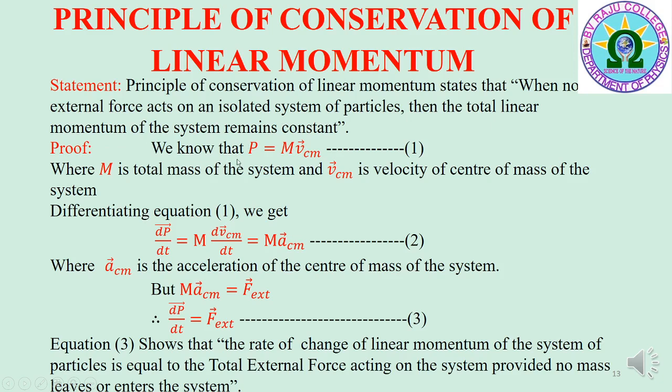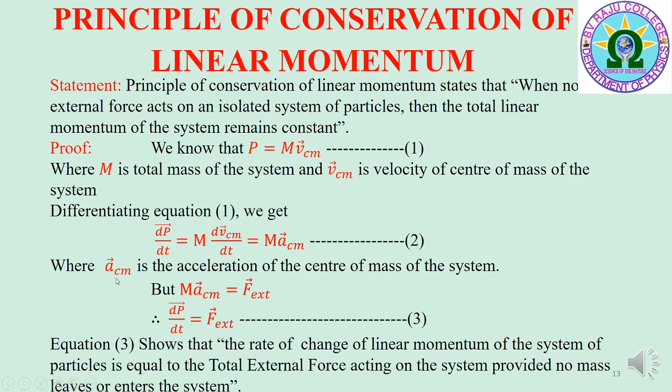Proof. We know that P bar is equal to M V_CM bar, where capital M is the total mass of the system, and V_CM bar is the velocity of the center of mass of the system. Differentiating equation 1 with respect to time t, we get dP bar/dt is equal to capital M into dV_CM bar/dt, that is equal to M A_CM bar. That is equation 2. Here the mass capital M of the system remains constant.